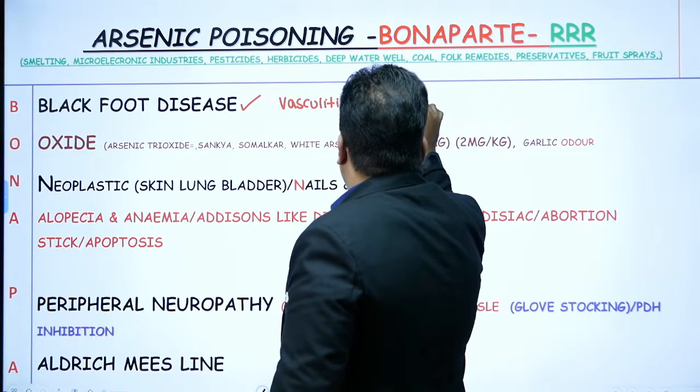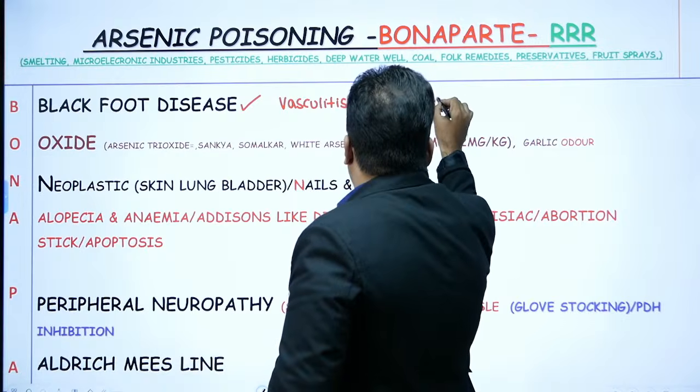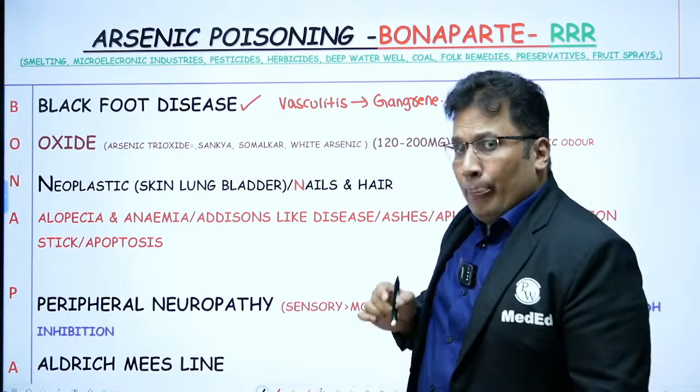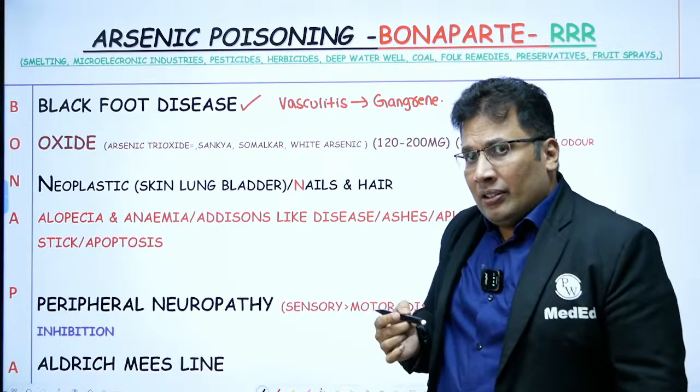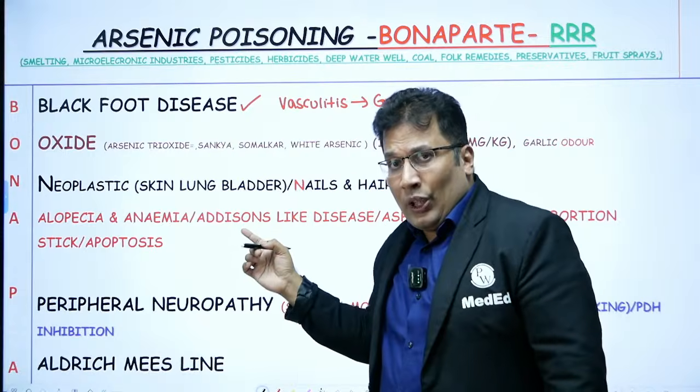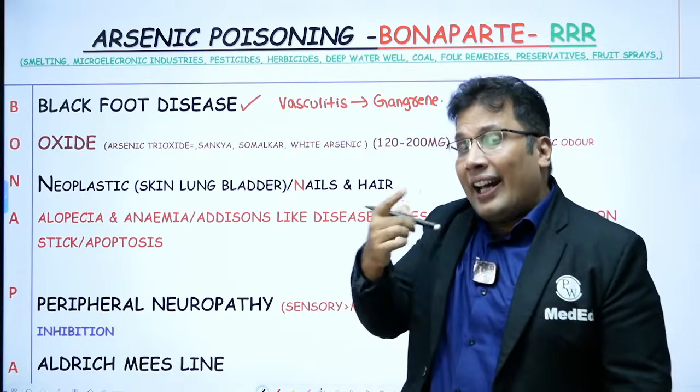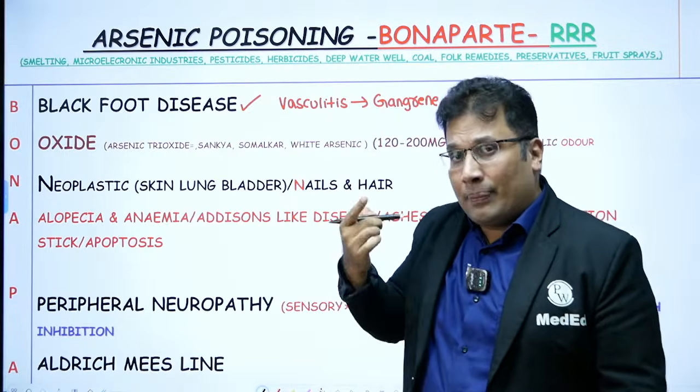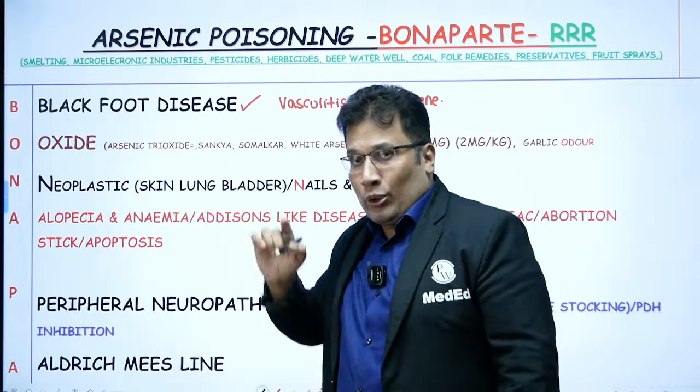So leading to gangrene. So B for black foot disease. Because of the vasculitis, there can be gangrene and there is a blackish discoloration of the limb. So B for black foot disease.